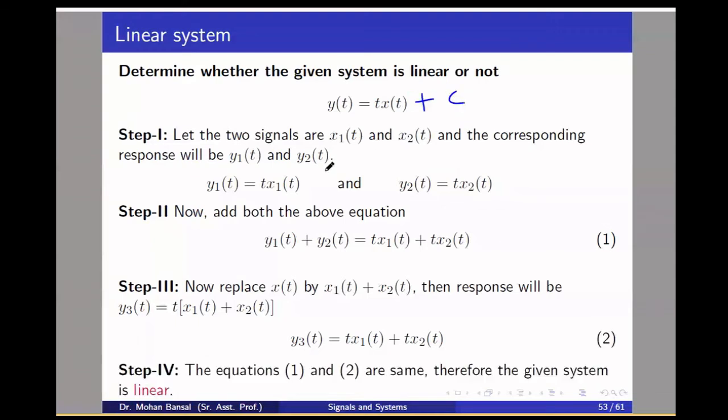Okay, try to understand here. So y1(t) will be t·x1(t) plus c and y2(t) will be t·x2(t) plus c, and y1(t) plus y2(t) will be t·x1(t) plus t·x2(t) plus 2c. Correct? Is this clear? Yes, sir. Now in the third step, we are replacing x(t) by x1(t) plus x2(t). Then we will get t·x1(t) plus t·x2(t) plus c. So here equation 1 and equation 2 are not equal, so this system will become non-linear.